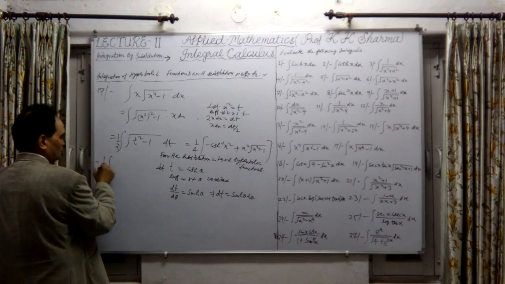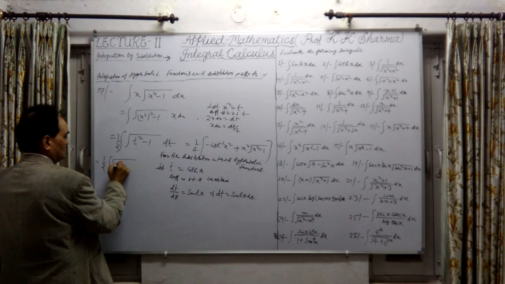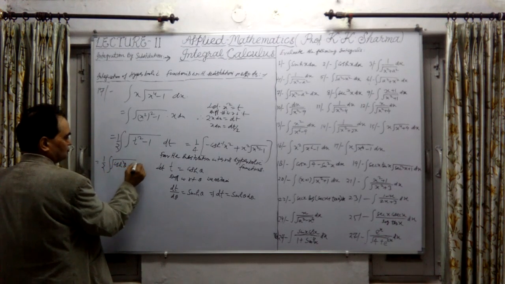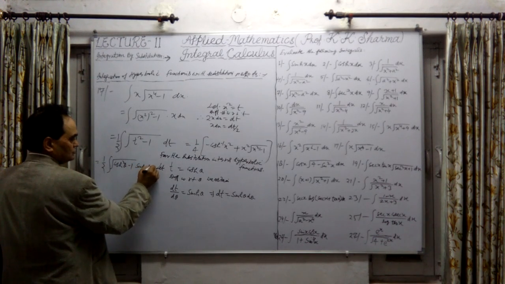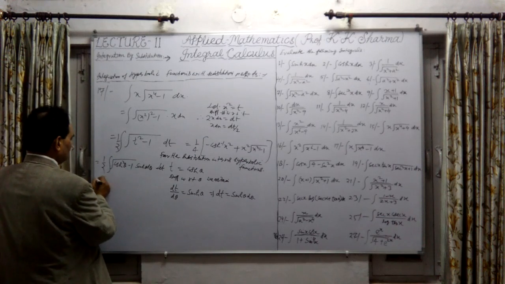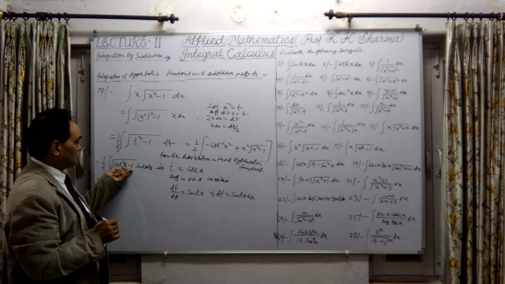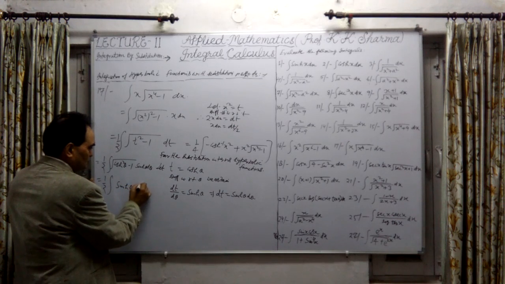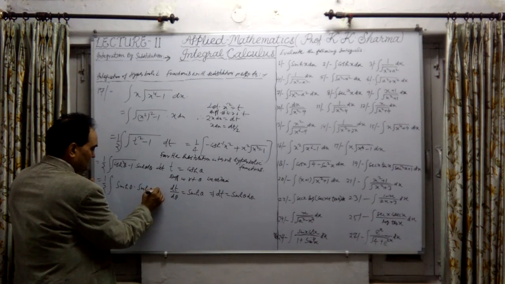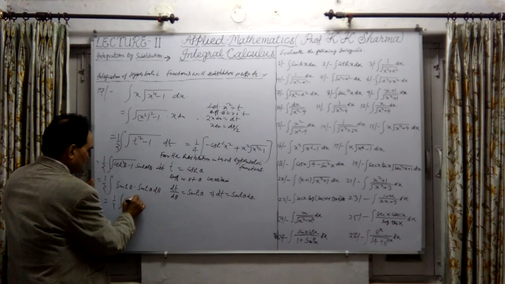This is 1/2 minus integration under the square root cosh square theta minus 1 into sinh theta d theta. Sinh square theta inside the square root will come out as sinh theta, into sinh theta d theta, so 1/2 sinh square theta d theta.